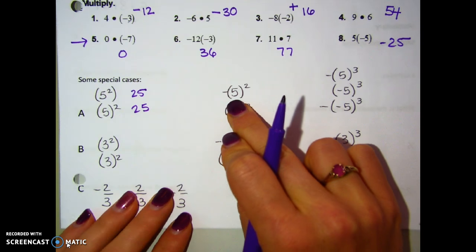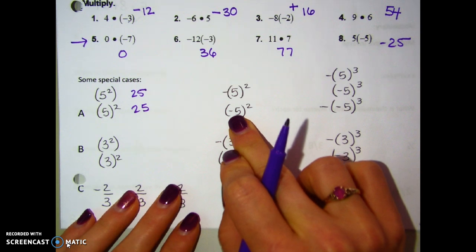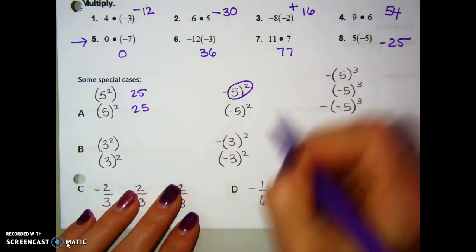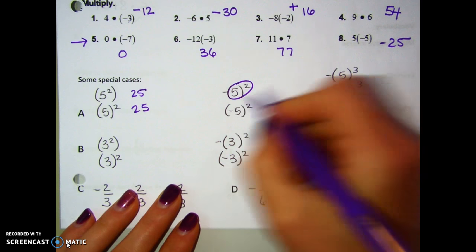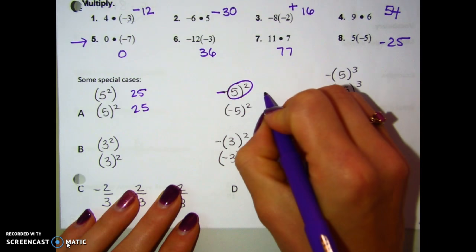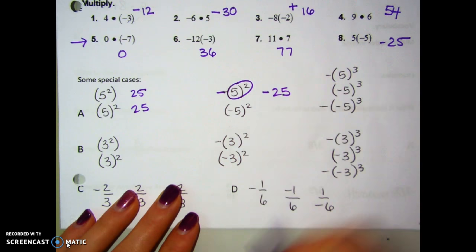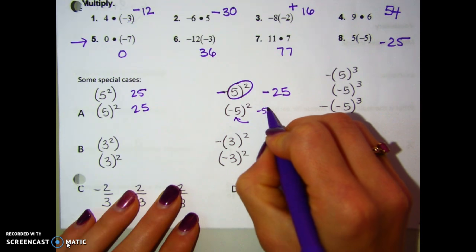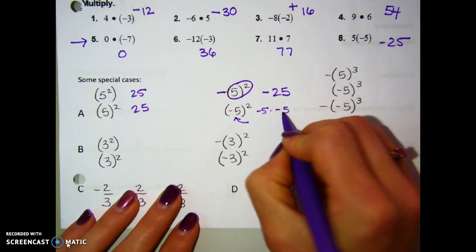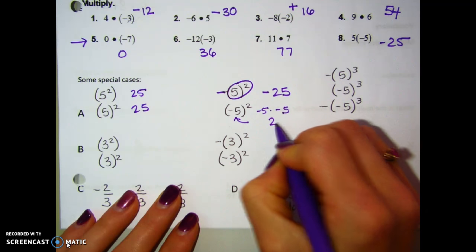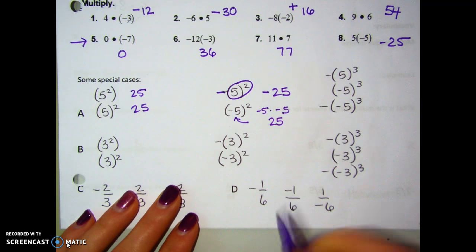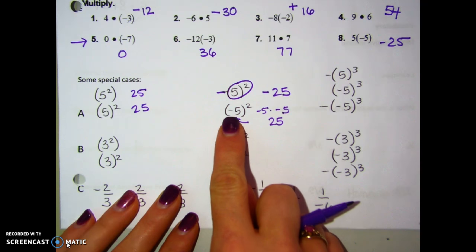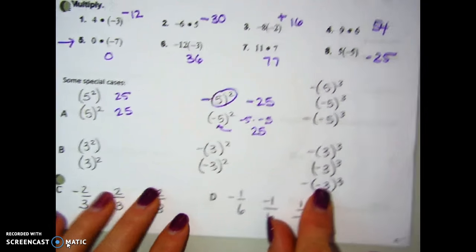When I come over here, though, I actually get something a little bit different. This means to do 5 times 5 first, which is 25, and then make it the negative. So I get negative 25 as a final answer here. This one means do negative 5 times negative 5. And a negative times a negative actually gives me positive 25. So because the negative is inside or outside of the parentheses, changes my answer here.